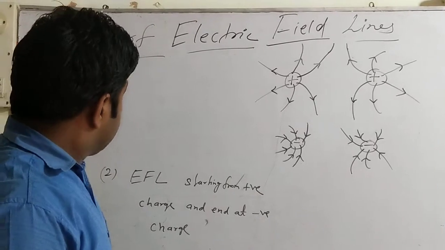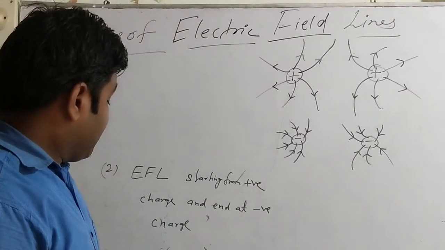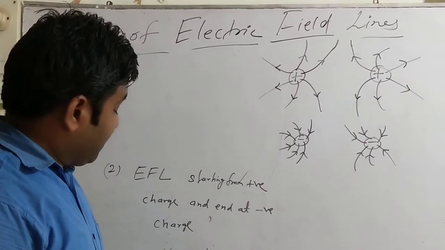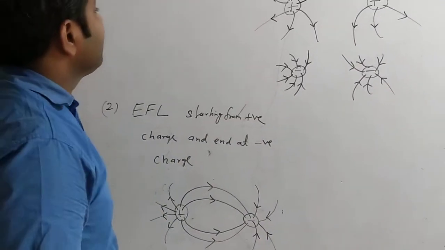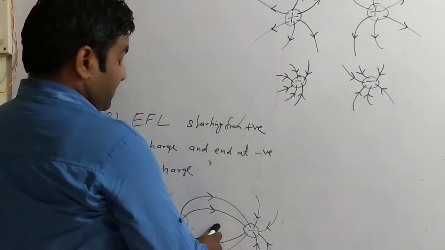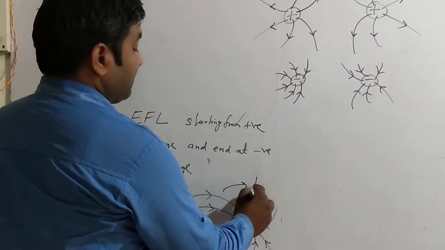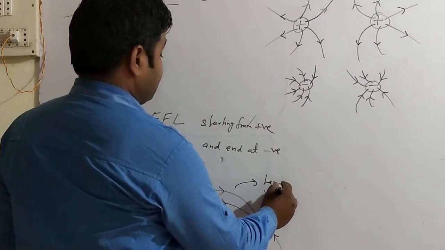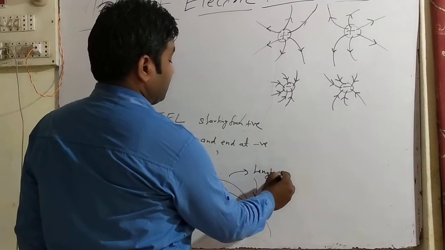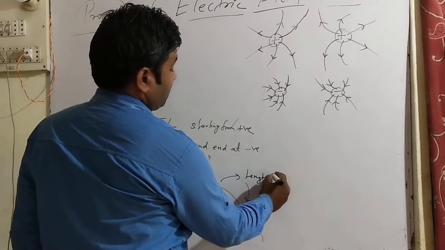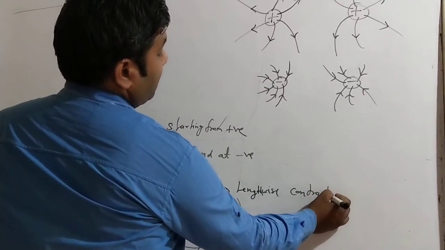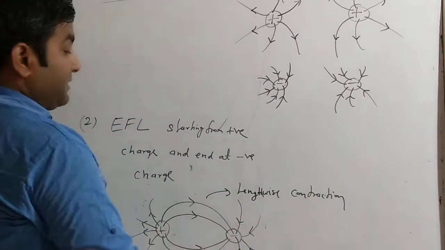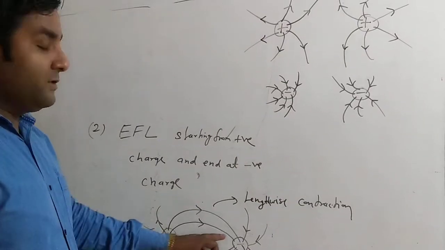And in the second case, when one is positive and one is negative, the lines start from the positive charge and end at the negative charge. This is the concept of lengthwise contraction. Then there is a chance of attraction between two unlike charges.